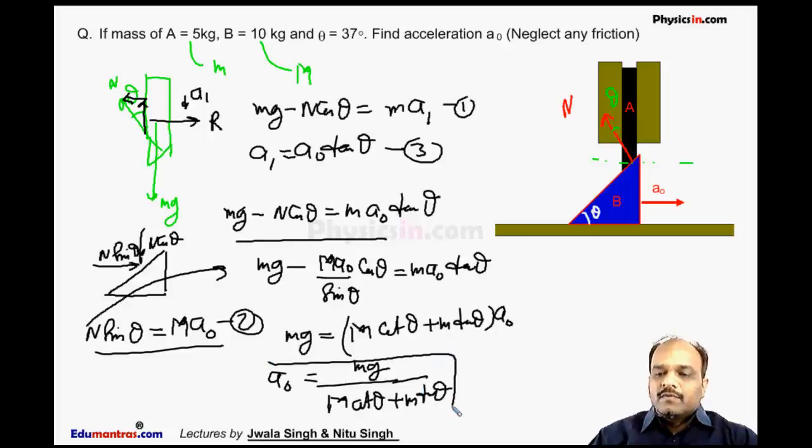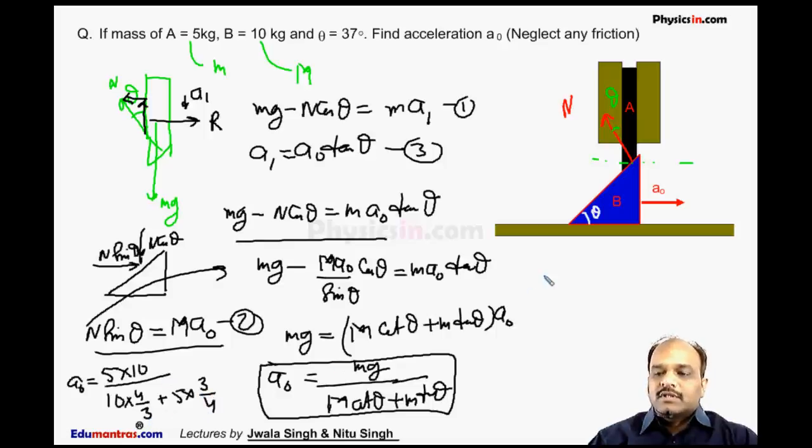Now we will substitute the value of small m, capital M and theta in this expression. So A naught is equal to, small m means 5 and g means 10, divided by capital M is 10 and cot 37 is 4 by 3, plus small m means 5 and tan 37 means 3 by 4.